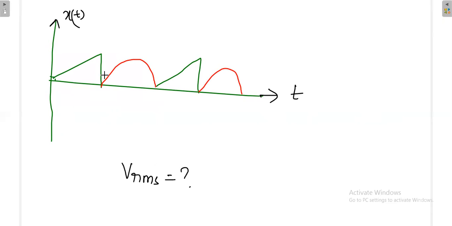Now you know what is the answer for half triangular alone, and then what is the answer for half wave rectified output. Then you are having both. Then what is the RMS value? Anybody, any guess? What is the answer? Quickly, simple mathematics you have to apply. One portion is triangular, other portion is sine. Half of the portion is triangular, half of the portion is sine.